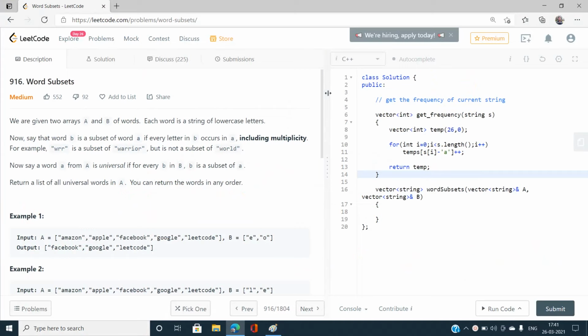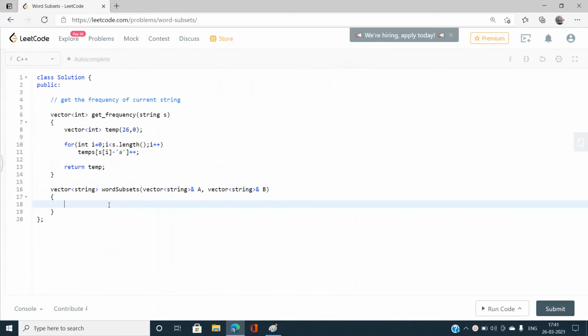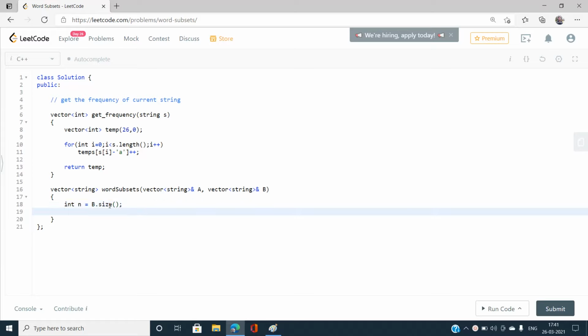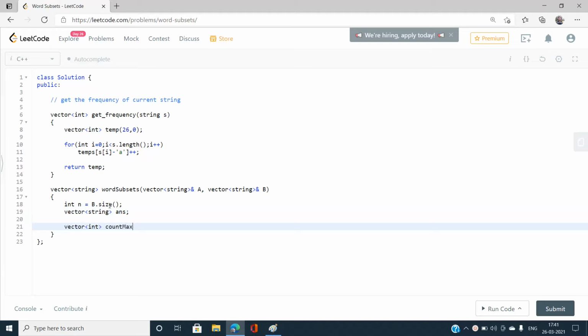Okay, so for simplicity, let's take n as b.size, and let's write down a vector of strings called answer, that is going to store the answer. And what more I need is a vector of int, count max, of size 26, and let's initialize it with 0. I need to take the maximum of all the characters.